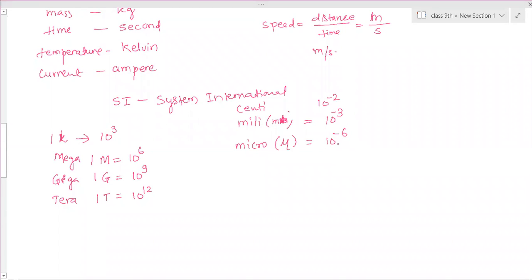One millionth part is called micro. So 1 micrometer is equal to 10 to the power minus 6 meter. That means if you divide a 1 meter scale into a million equal divisions, then one division is 1 micrometer.